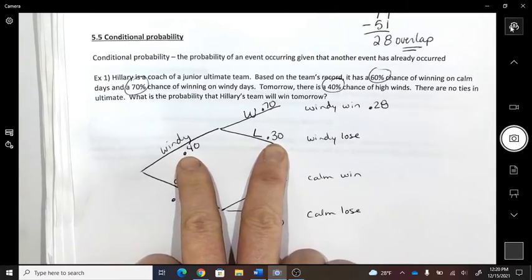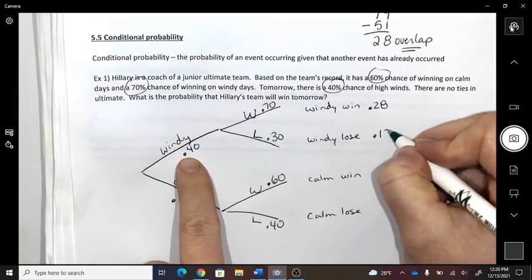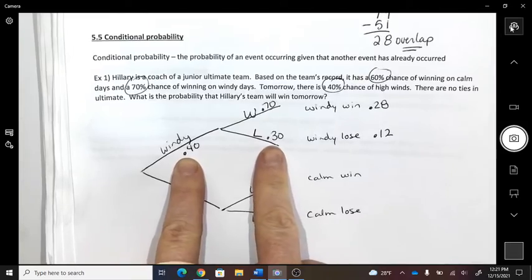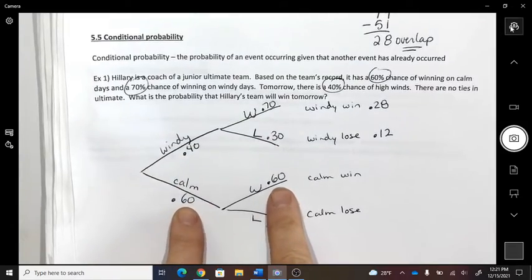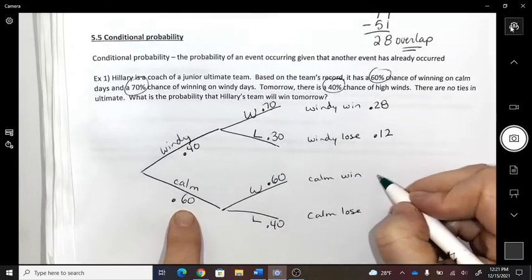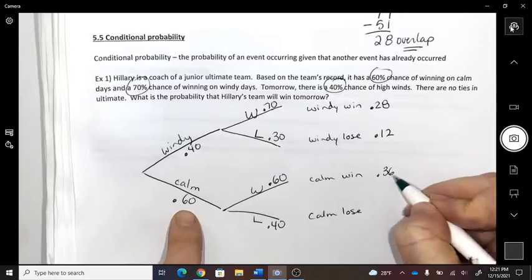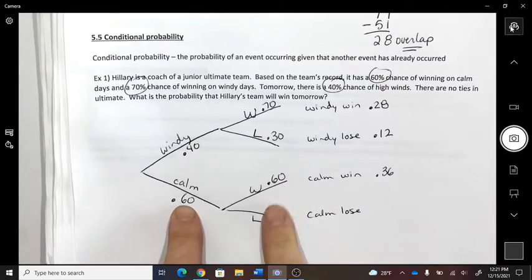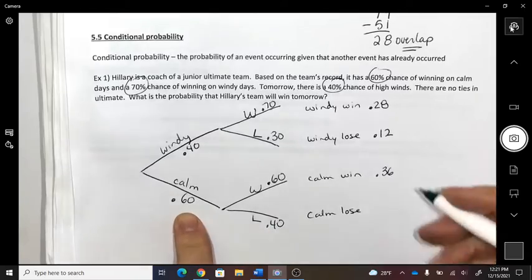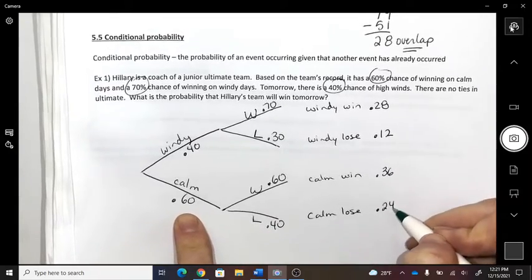What's 3 times 4? 12. So 0.12. What's the probability it's going to be calm and we win? 0.36. And what's the probability of it being calm and we lose? 0.24.